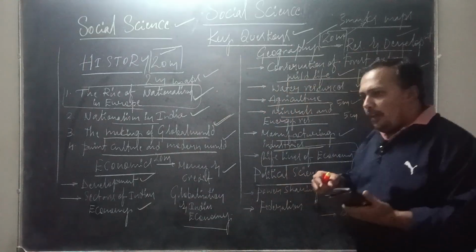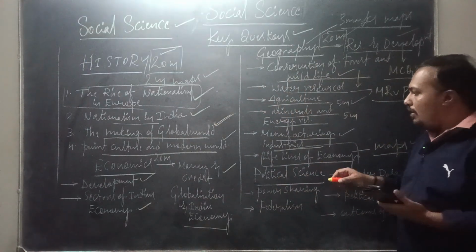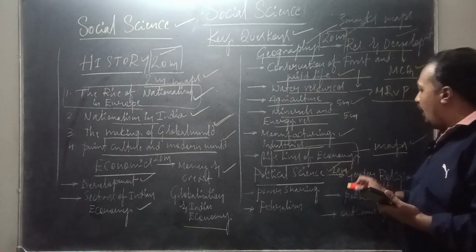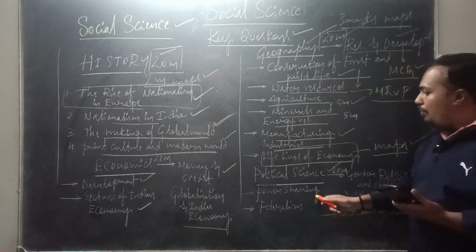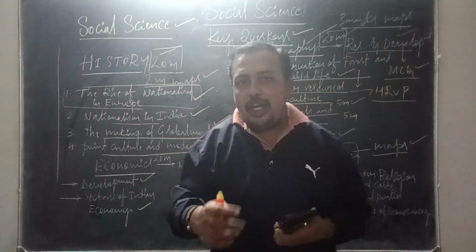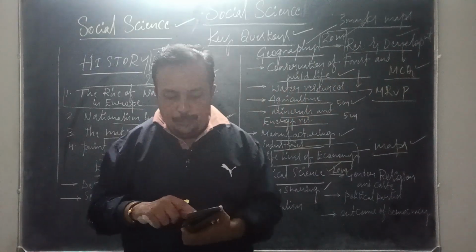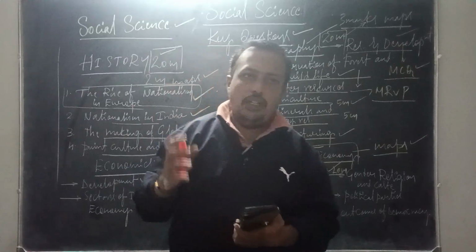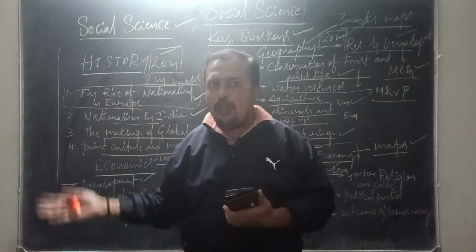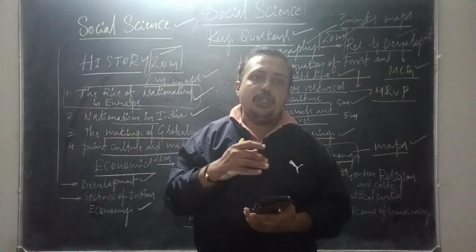So moving into the last part of the social science, that is political science, which carries 20 marks as other branches carry. So power sharing is the chapter which carries 2 and 3 marks questions in it. So two parallel stories are given, no? Story of Belgium and story of Sri Lanka.